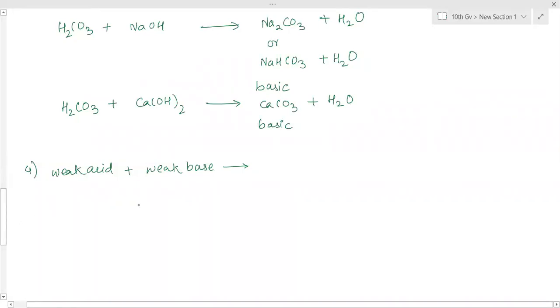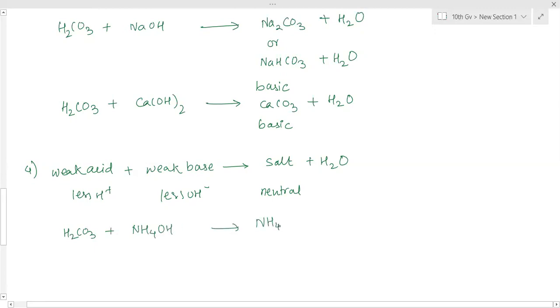Okay, ma'am. So a weak acid and a weak base combine to form salt plus water. Here the weak acid has fewer H plus ions and the weak base has fewer OH minus ions. So whatever H plus ions are there, they will combine with OH minus ions and form water. So the salt will not have any H plus or OH minus ions, therefore it is neutral. Example, H2CO3, carbonic acid, combines with NH4OH. It will form (NH4)2CO3, ammonium carbonate, and water, which is a neutral salt.